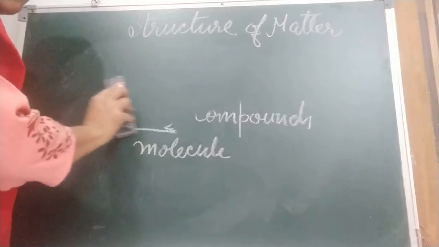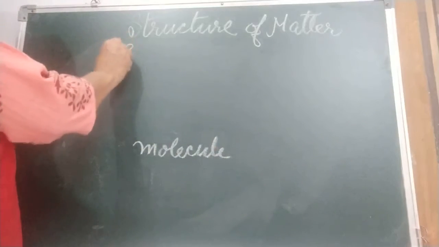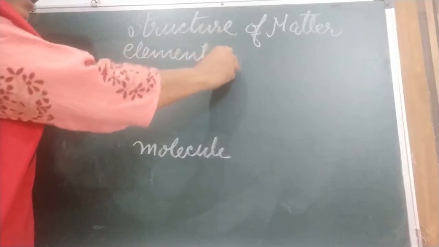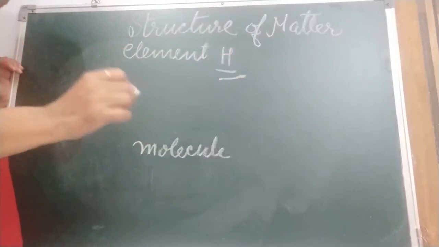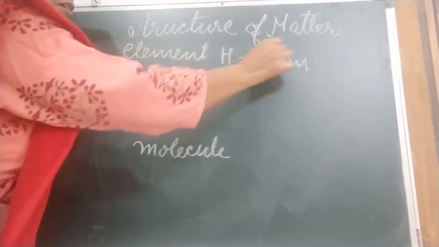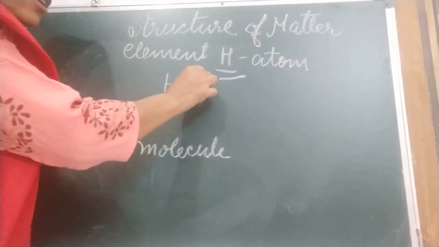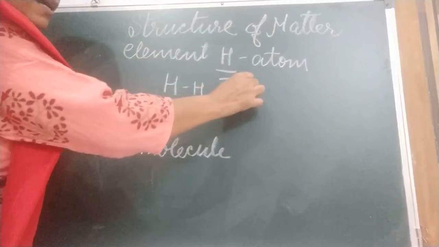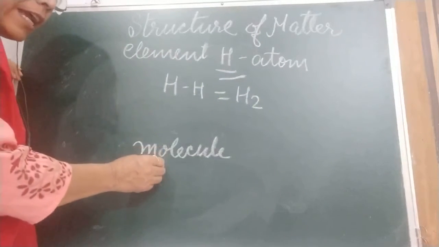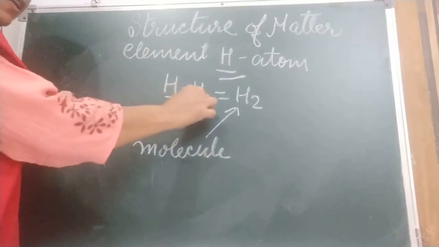Okay. Sometimes in pure substances like elements, hydrogen is there. It cannot stand alone, the atom of hydrogen. So it combines with another atom of hydrogen and it becomes a molecule. So molecules can be of the same element.